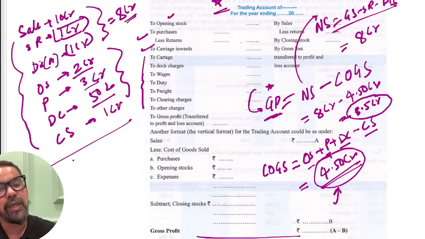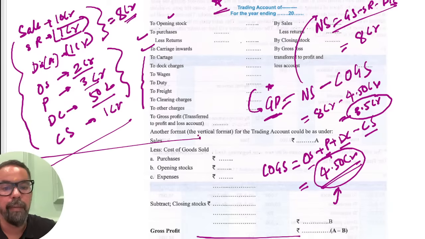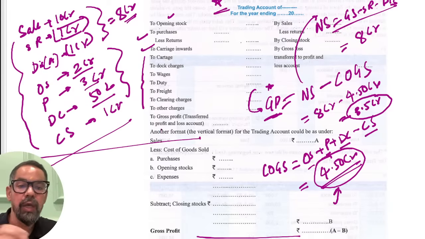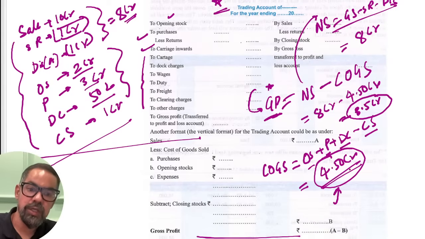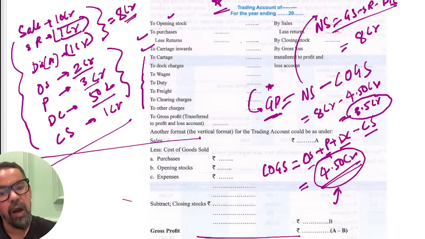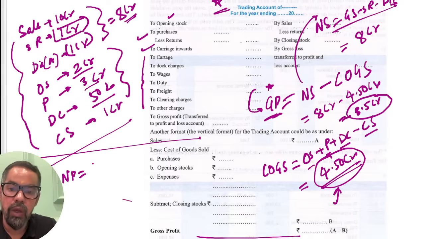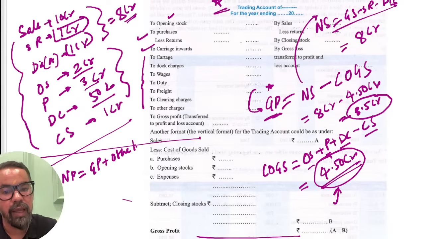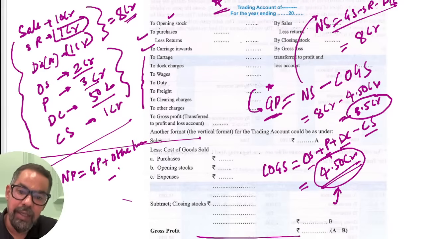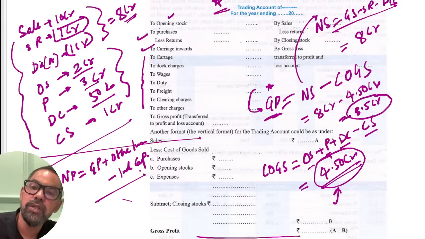Now what will happen in the case of your net profit? First you will transfer your gross profit from your trading account, plus, now how do we calculate net profit, I've told you, net profit is equal to gross profit plus other income like dividend and all, minus indirect expenses, all indirect expenses like operating expenses and all, right?